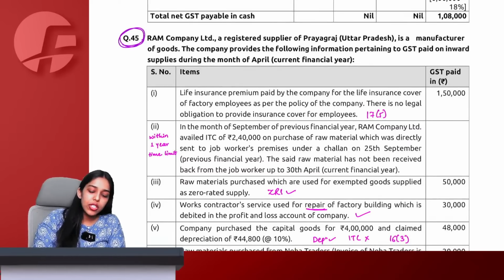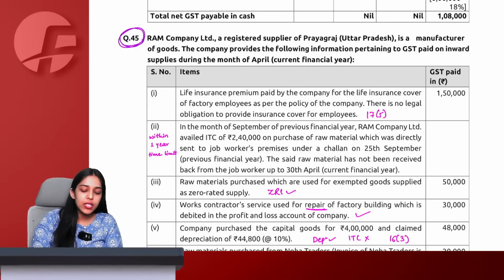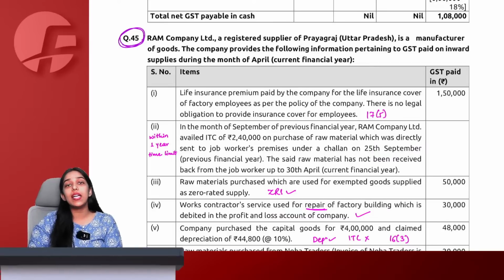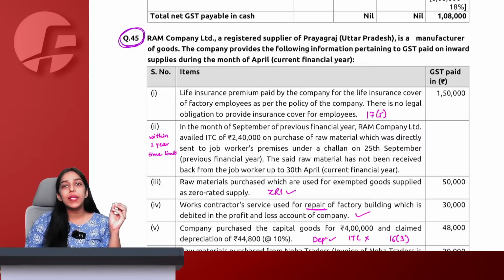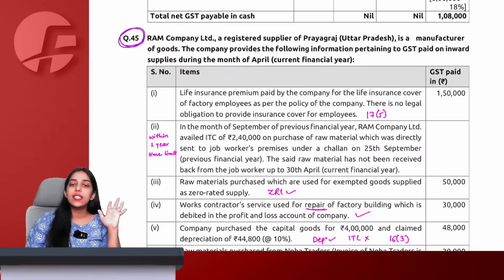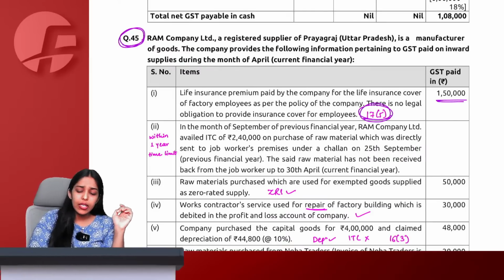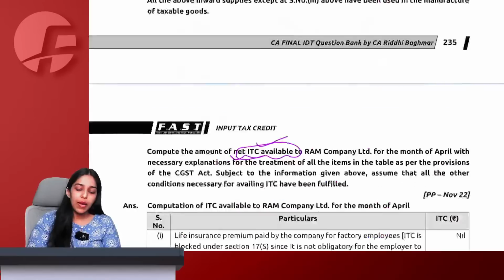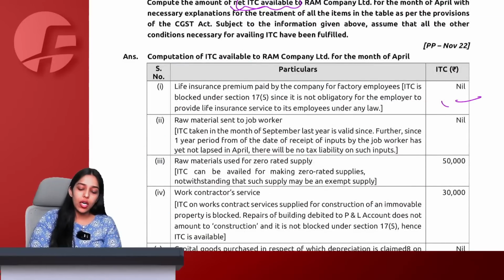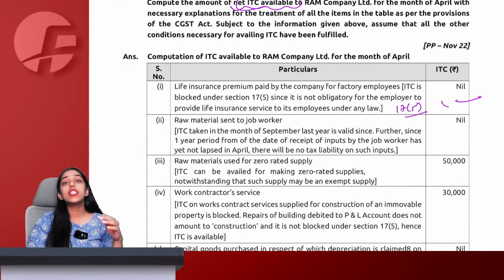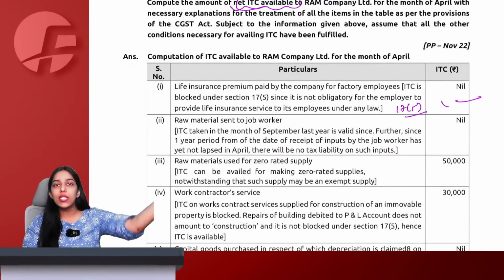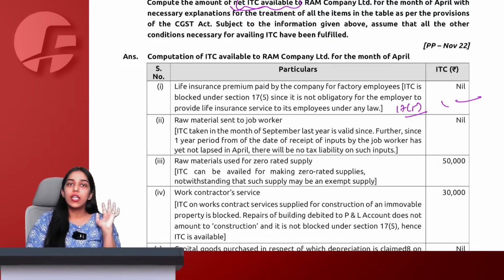Chalo. Life insurance premium paid by the company for the life insurance cover of factory employees as per the policy of the company. No legal obligation. Tell me, beauty treatment services, then catering, restaurant, all these services, if there is no legal obligation and still you decide to do it, ITC is going to be blocked under section 17(5). So I will simply say that on this 1,50,000, my ITC is going to be blocked according to section 17(5). If this would have been mandatory according to the statutory obligation, then I would have taken ITC for the same.